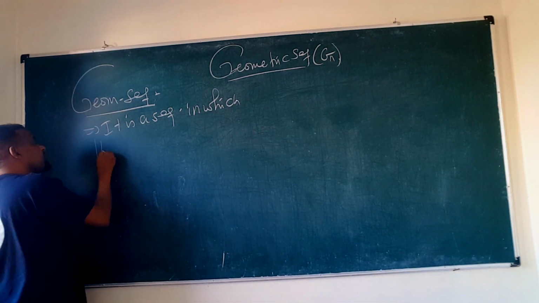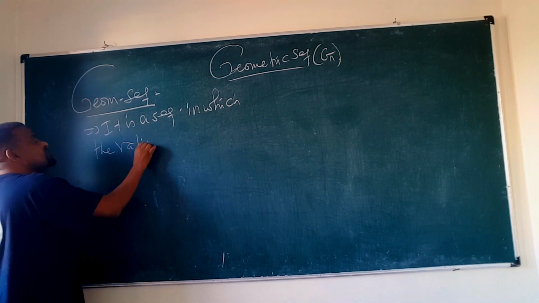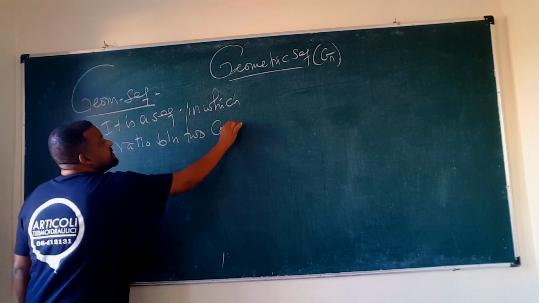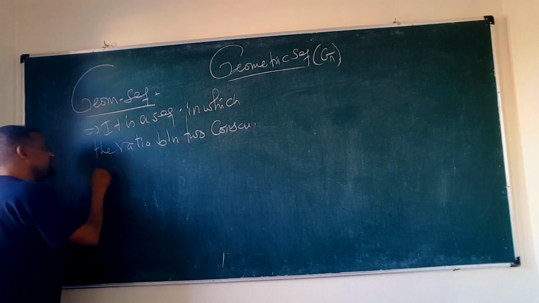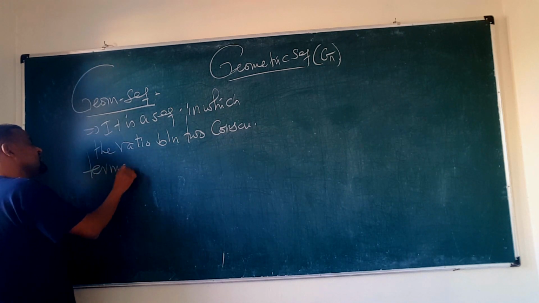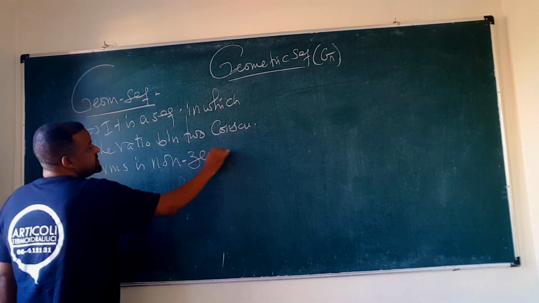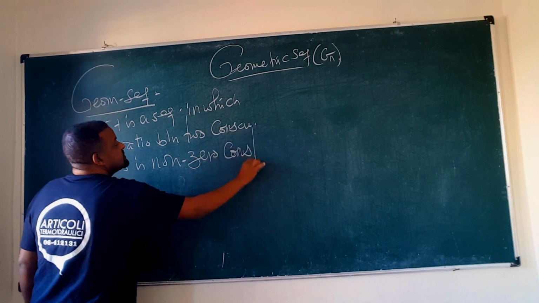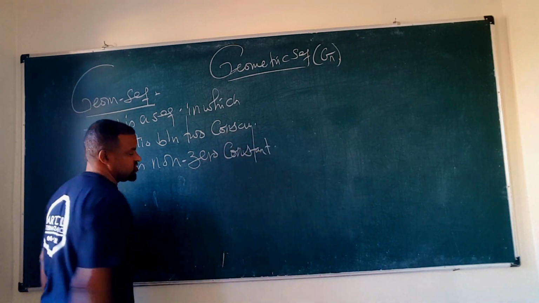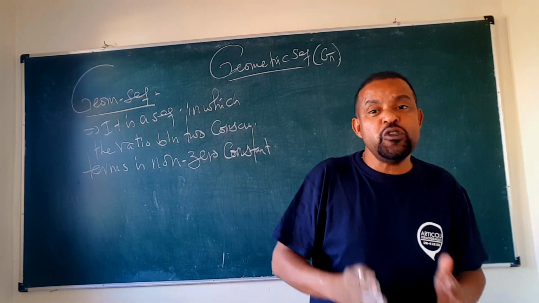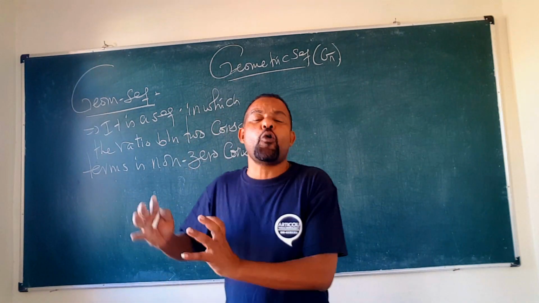The ratio between two consecutive terms is a non-zero constant. It should never be zero.